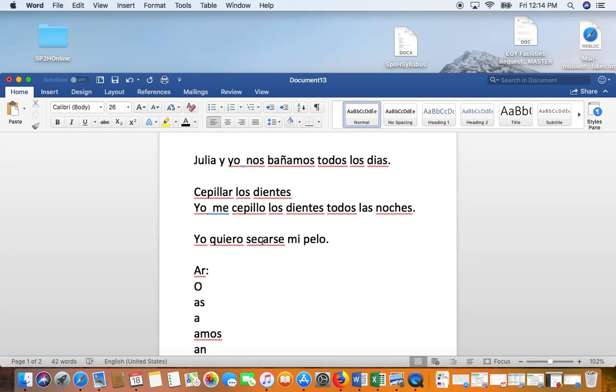You have to conjugate this verb, quiero, for the right subject pronoun, which is yo. This is how you conjugate querer for yo. The second verb, you do not conjugate. It has to be infinitive.